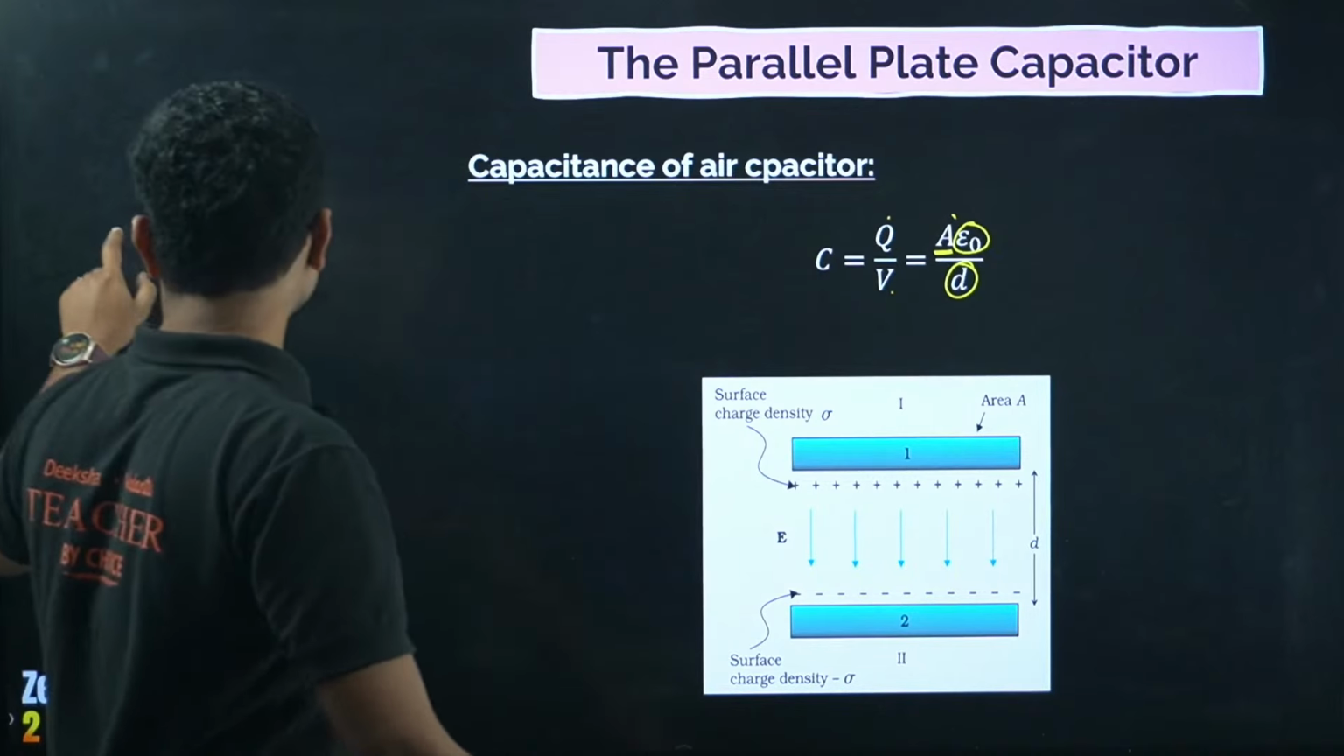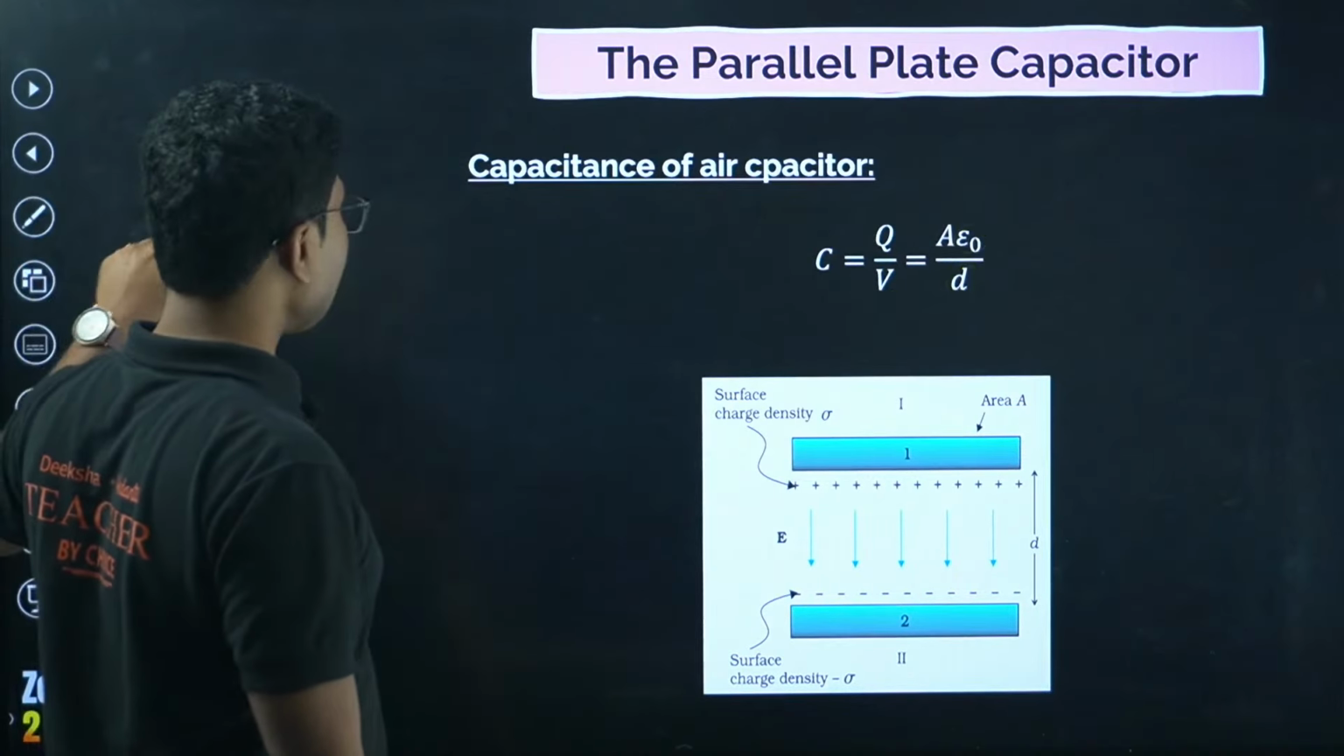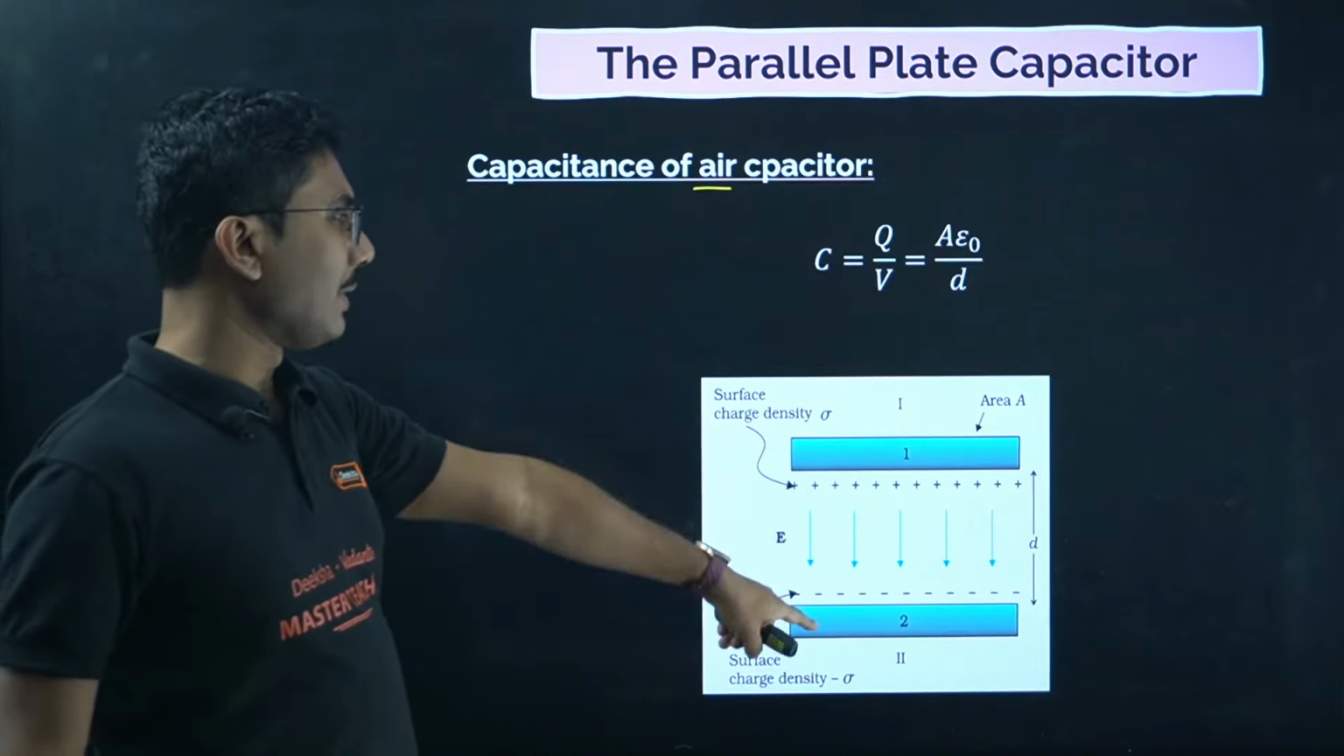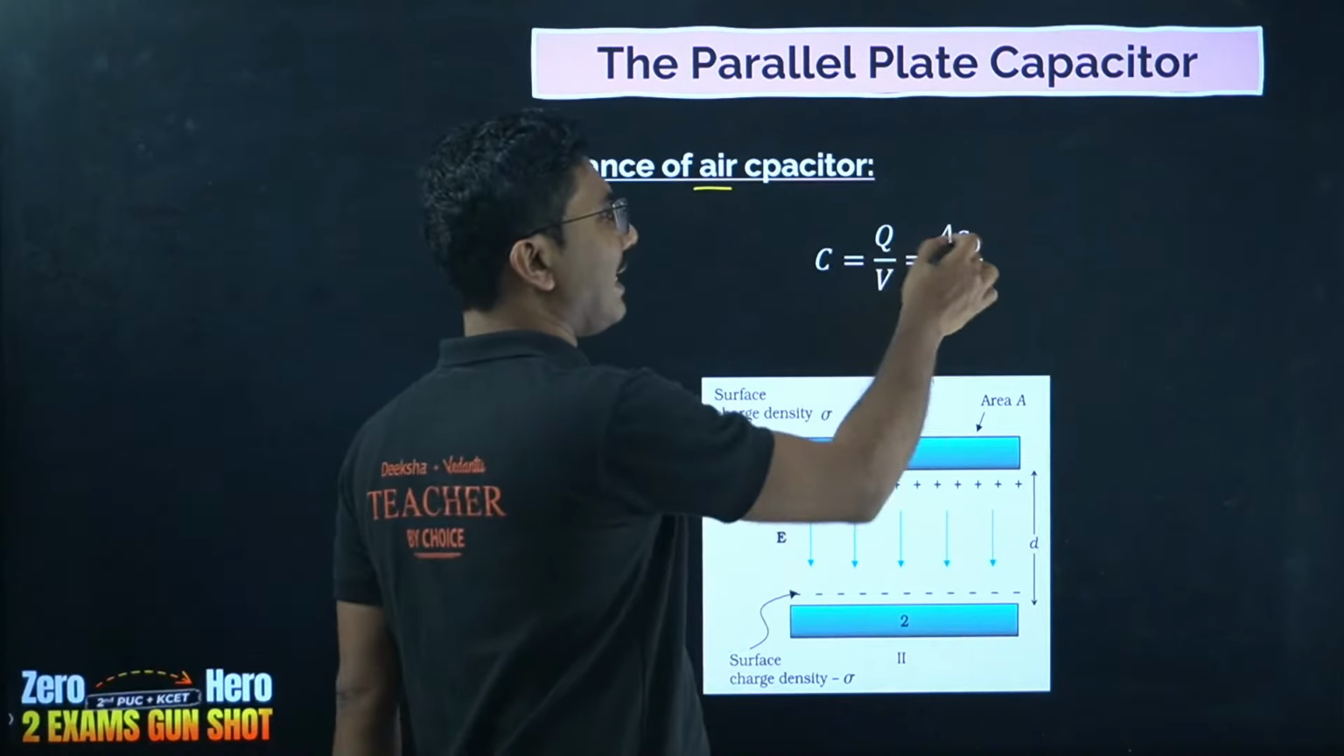Here we are only considering air capacitor. Air capacitor means there is no dielectric medium present between the plates. Okay, so it is simply A epsilon naught by D.